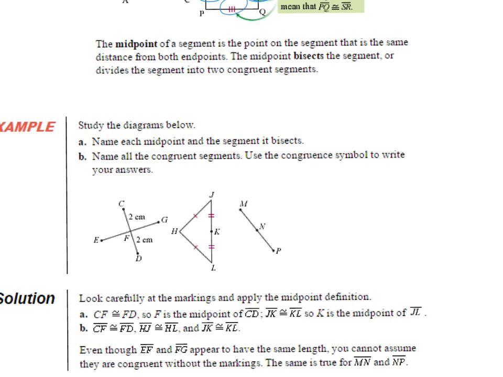Example, letter A, name each midpoint and the segment it bisects. I know it looks like F is halfway between E and G, but I have no proof of that. So I can't say that F is a midpoint of EG, but I can say that F is a midpoint of CD. I know that to be a fact because the measure is stated, 2 centimeters on either side of F.